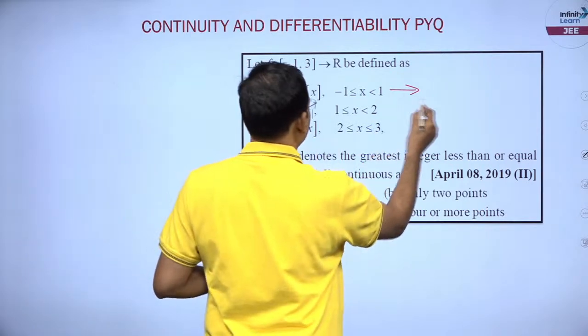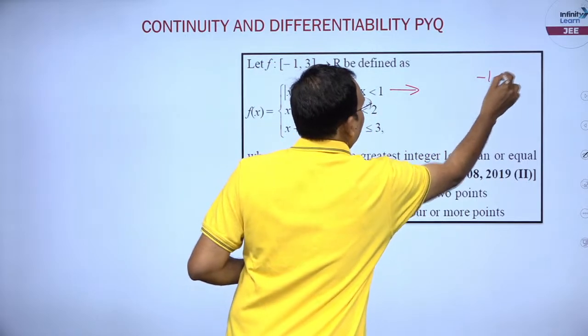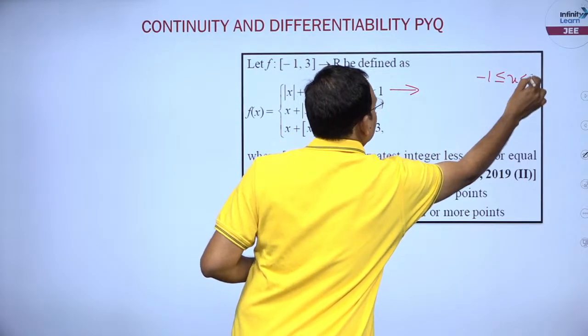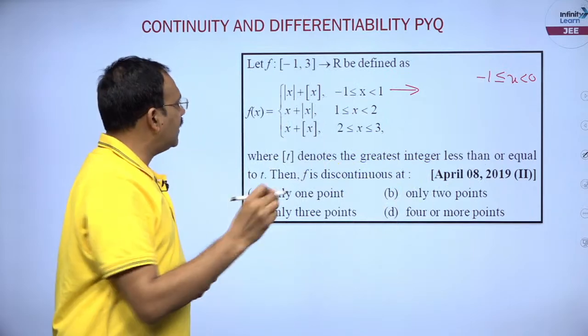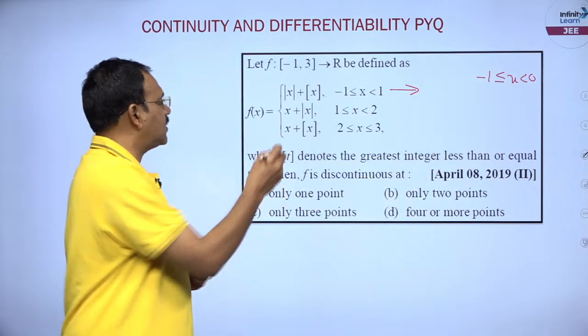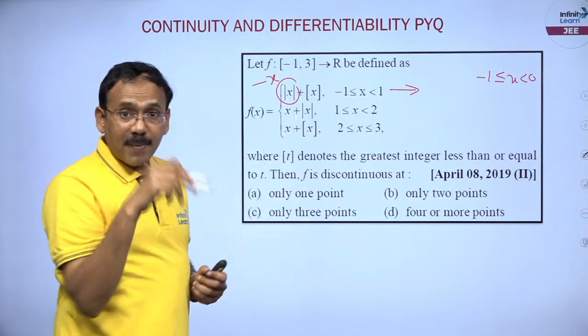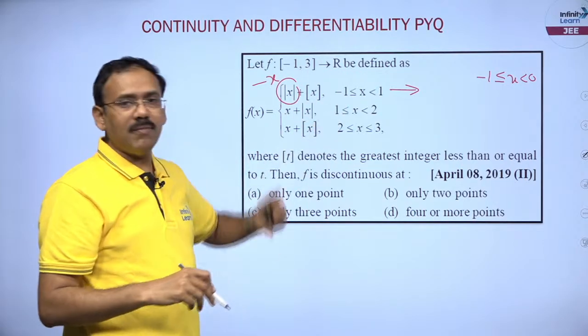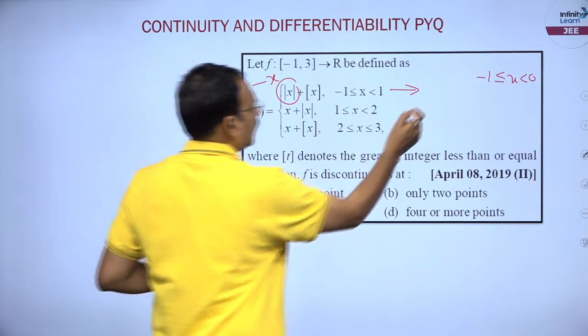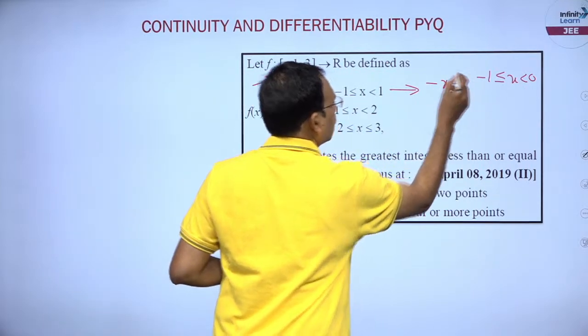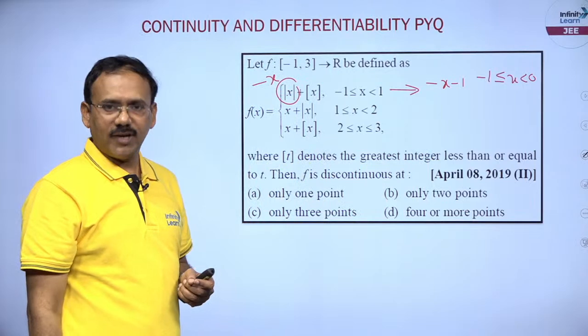Take f of x, minus 1 less than or equal to x less than 0, I am going with. In that case, since x is negative, mod x becomes minus x, step x becomes minus 1, including minus 1, the function is minus x minus 1, correct.